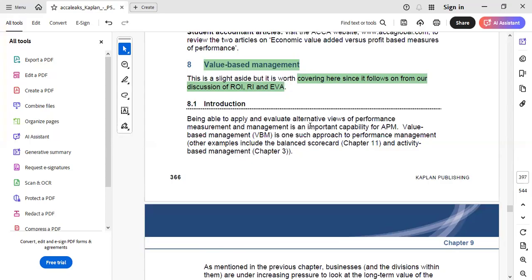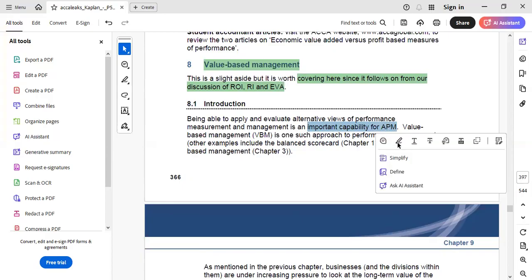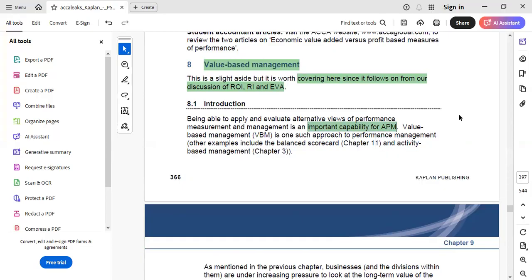Therefore, value-based management is a very important aspect for the APM exam, and in the real world, it also plays a very important role in analyzing the performance of the organization as well.